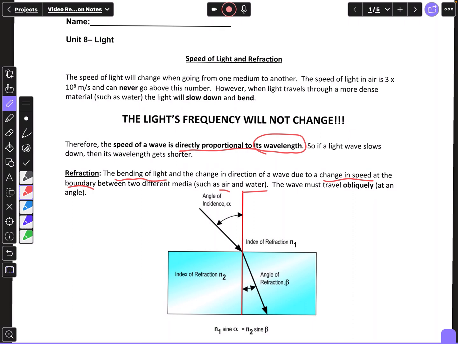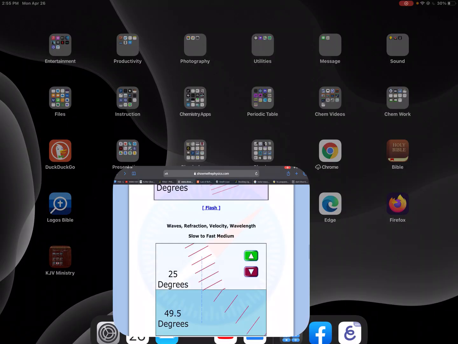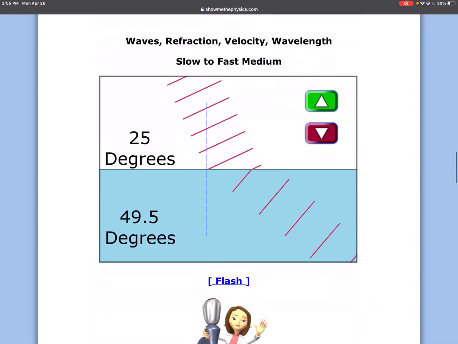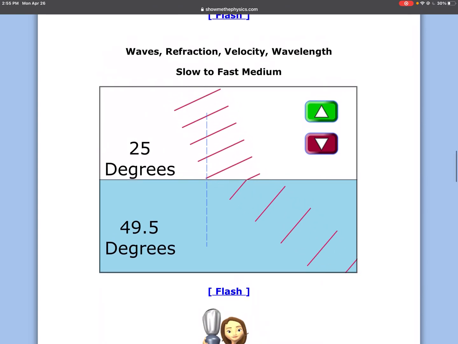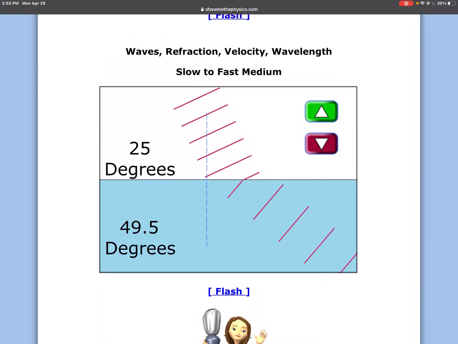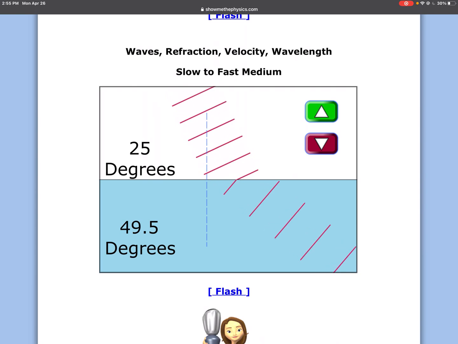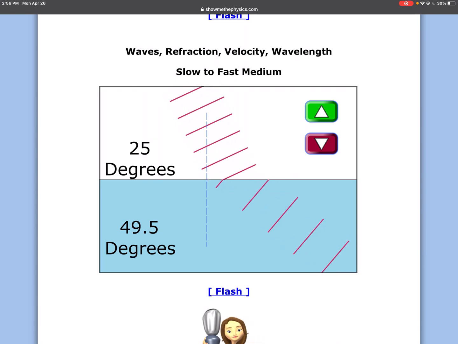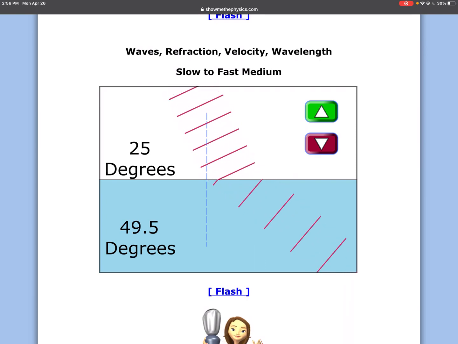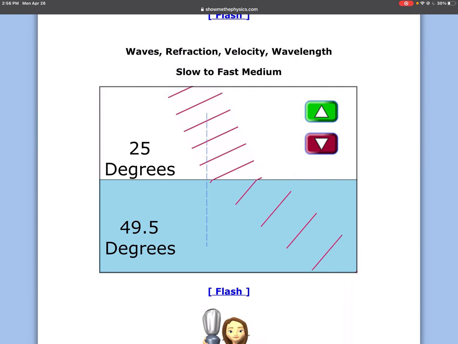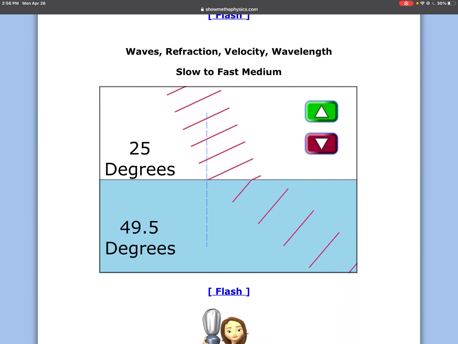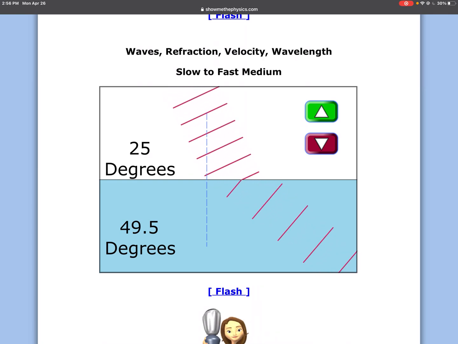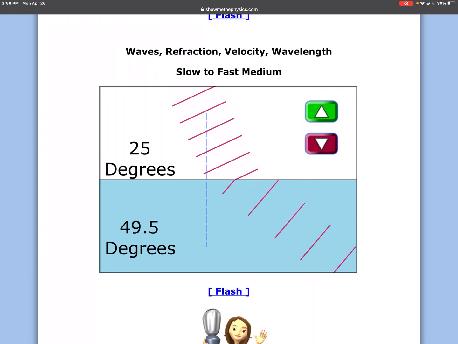Now, to look at refraction, notice this little simulation right here. These red lines are hitting this boundary, and the angle of incidence, the first angle that hits, is 25 degrees, and then it's refracted, bent at 49.5 degrees, going from air into water.